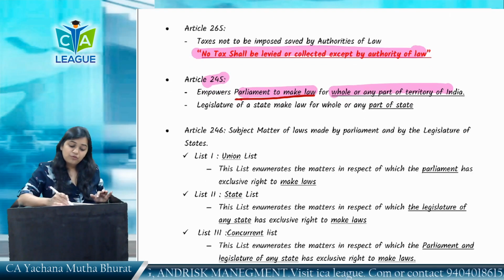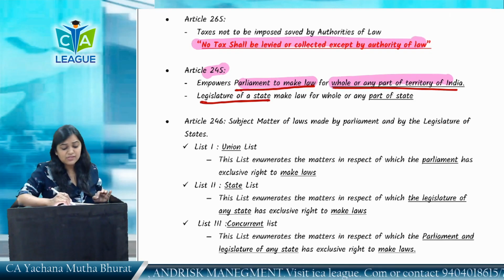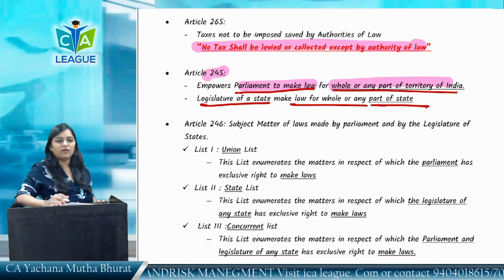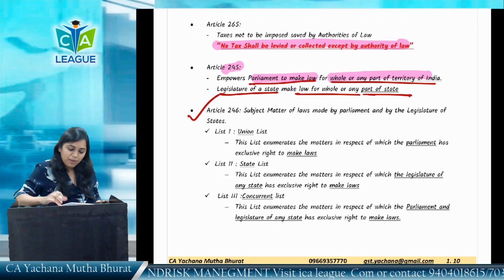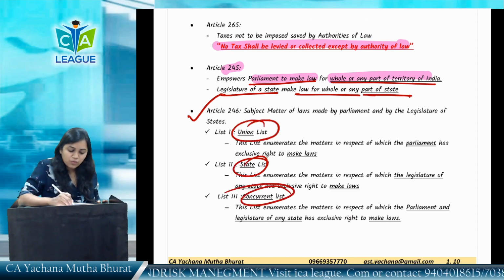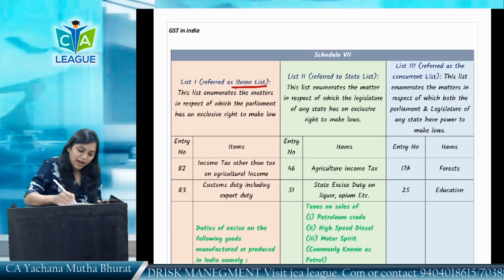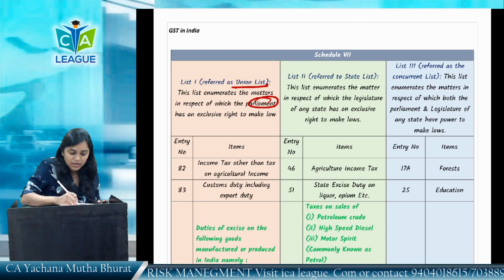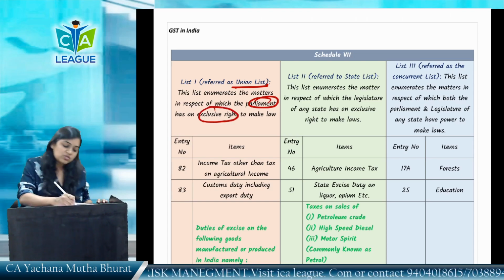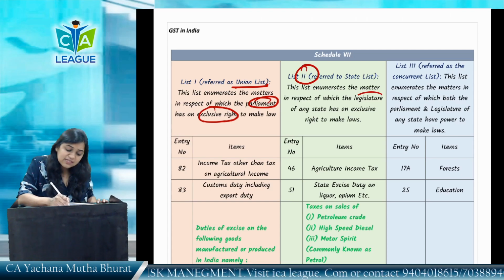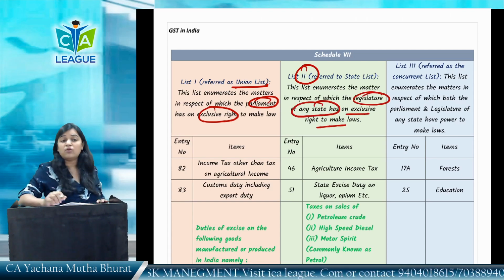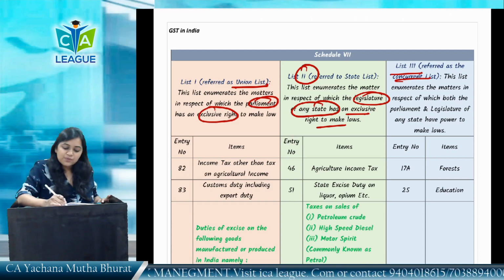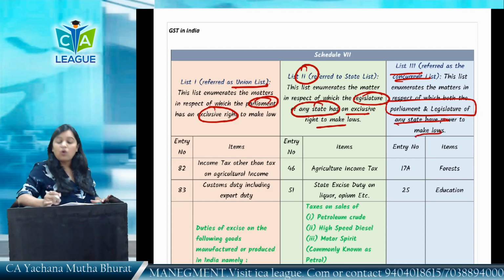Parliament can make law for whole or any part of territory of India, and legislature of every state can make law for whole or any part of the state. Now there was an Article 246. This is important. There were three lists, if you remember: union list, state list, and concurrent list. What is union list? This list enumerates the matters in which Parliament has an exclusive power to make law. List 2 enumerates the matters in which legislature of any state has an exclusive right to make law. And list 3, concurrent list, in which Parliament and legislature both can make the law concurrently.